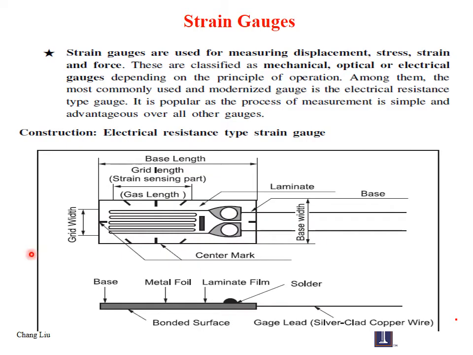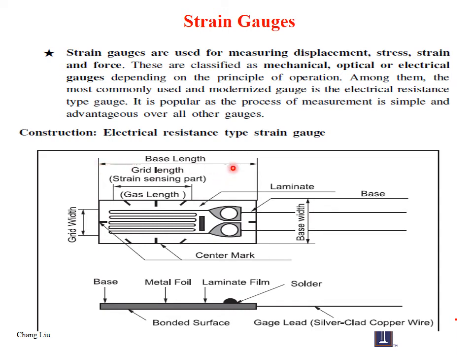Basic elements of a strain gauge: it will have a base, a bonded surface, metal foil, a laminate film, and a solder. From there the gauge lead is taken. It will be silver clad copper wire. This is another view of the construction.